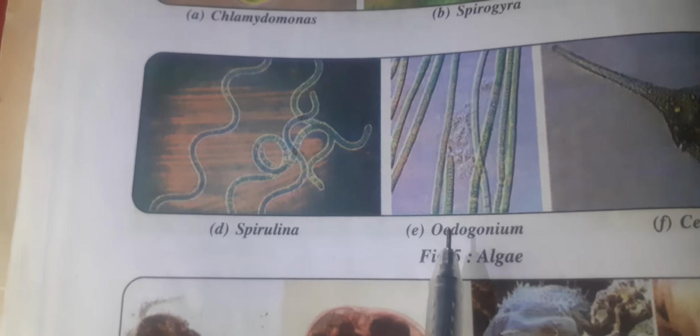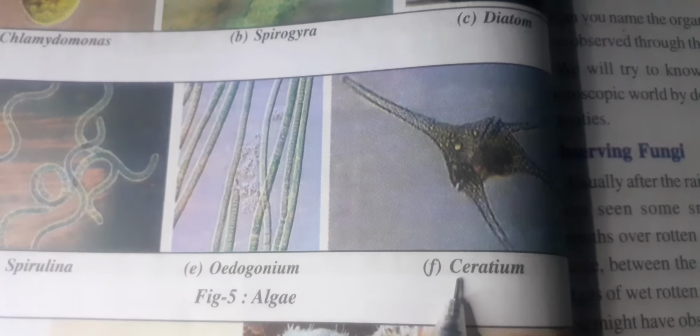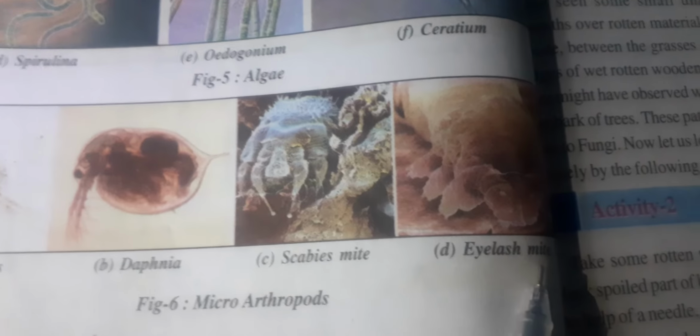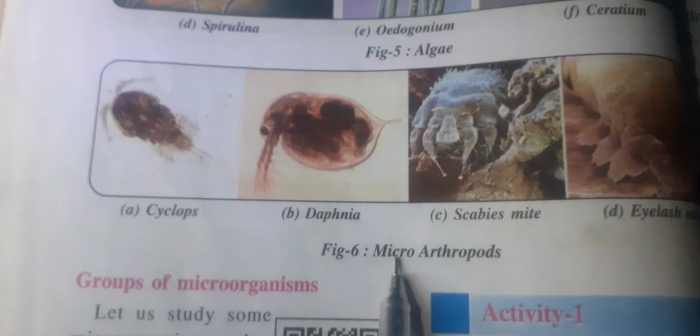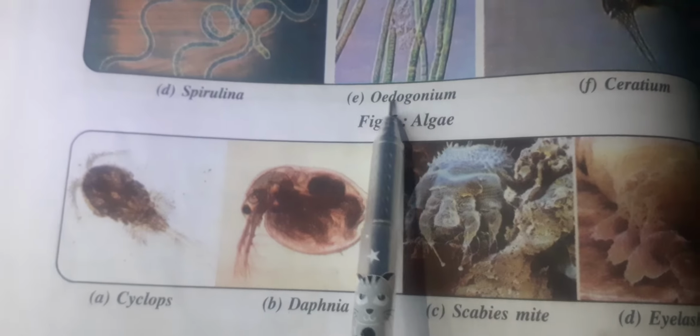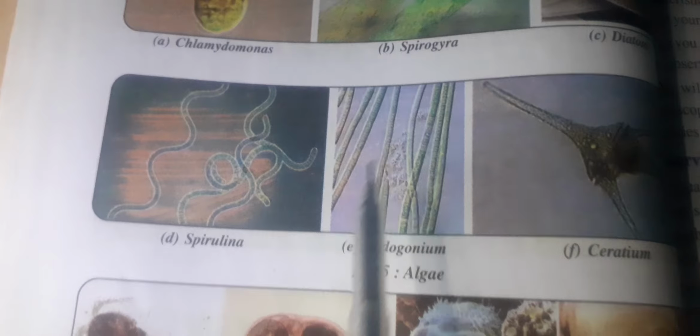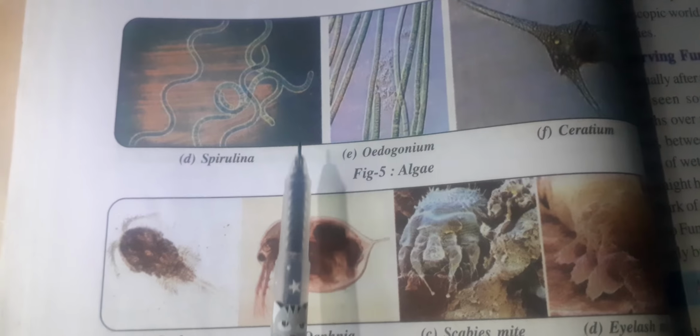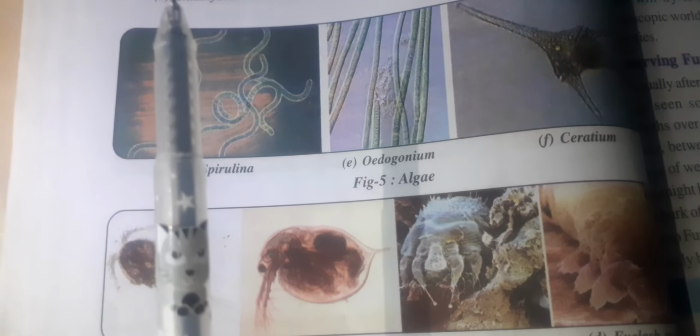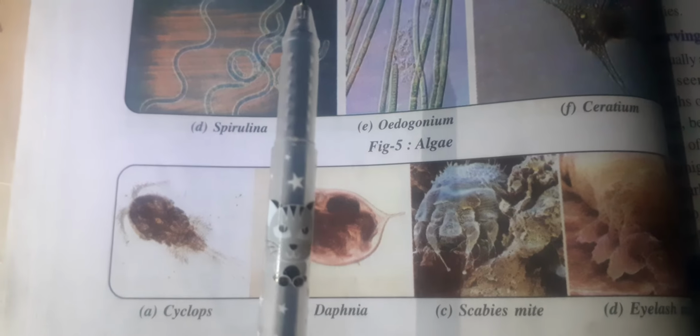Chlamydomonas, Spirogyra, diatoms, Spirulina, Oedogonium, Ceratium, Cyclops, Daphnia, scabies mite, eyelash mite. These are the microarthropods and these are the algae. Okay students, these are the small microorganisms. We can see these microorganisms under the microscope only, because they are small.